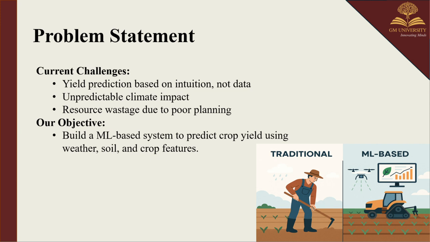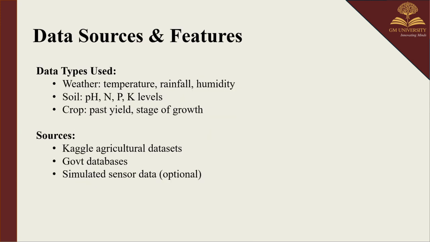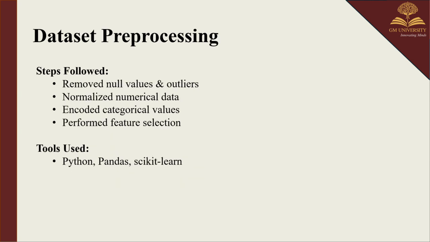Objective. Developing an ML-based system to predict crop yield using input like weather, soil properties, and crop details. Data sources and features. Here we are using data like weather, which includes temperature, rainfall, and humidity. Soil, which includes the pH, nitrogen, phosphorus, and potassium levels. Crop, where we have data such as past yield and growth stage. Sources are Kaggle, government databases, and simulated sensor data.